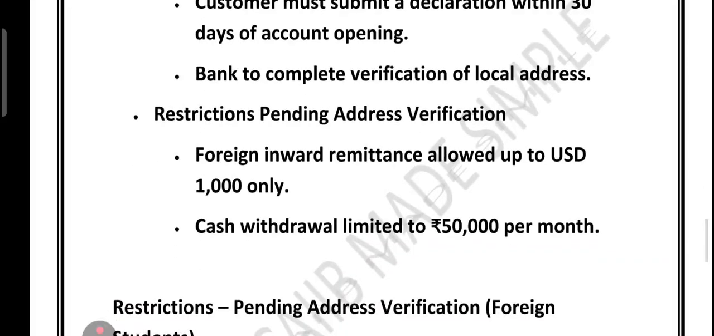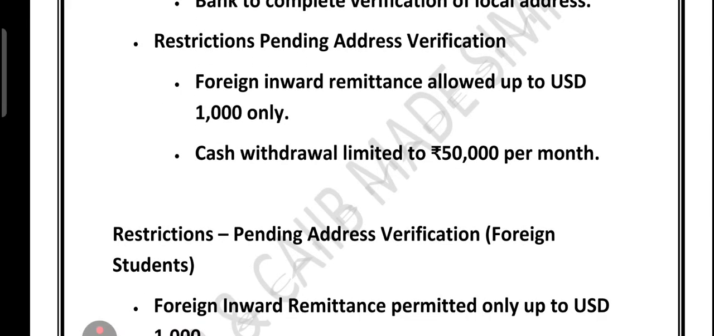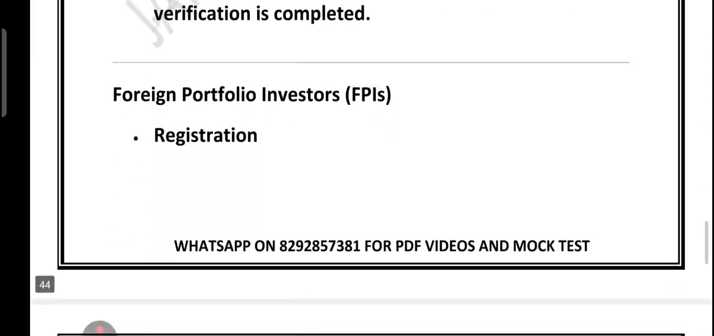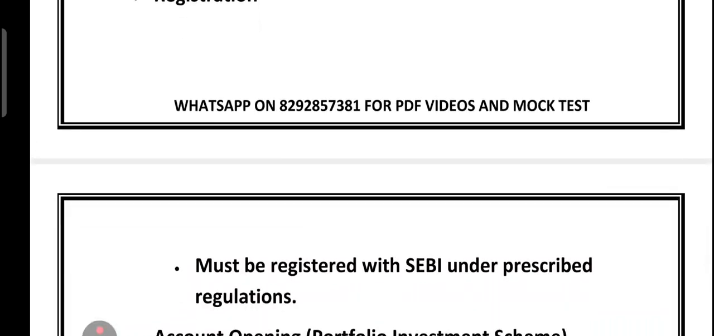What are the restrictions pending address verification? Foreign inward remittance allowed up to $1,000 only. Cash withdrawal limited to $50,000 per month. So in short, cross-border and foreign student accounts require strict KYC, proper address verification, and restrictions until the verification is complete. Right? These are very important things.